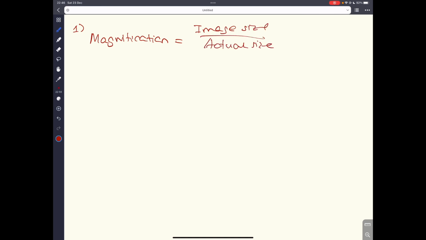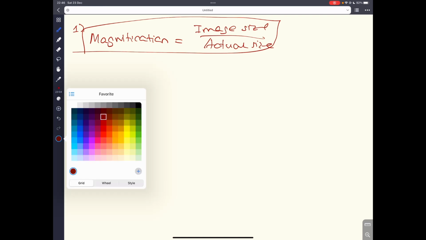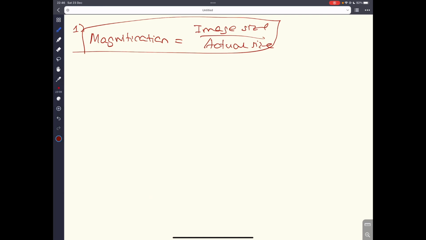Now, this is something that you have to know, and you have to manipulate this equation to actually get your required answer. So they might give you the magnification, they might give you the image size, and you'll be asked to calculate the actual size. So you have to actually know how to switch the equations around.